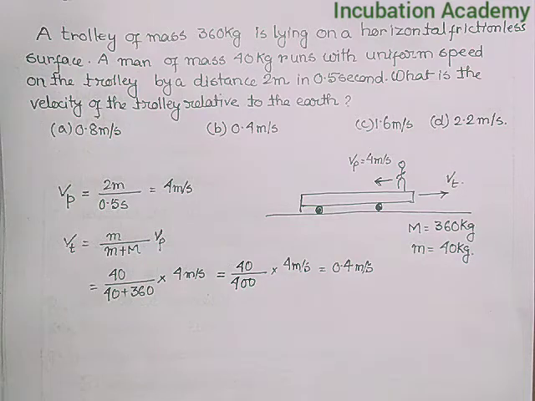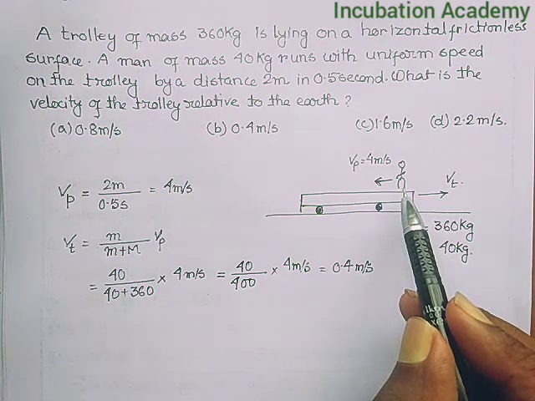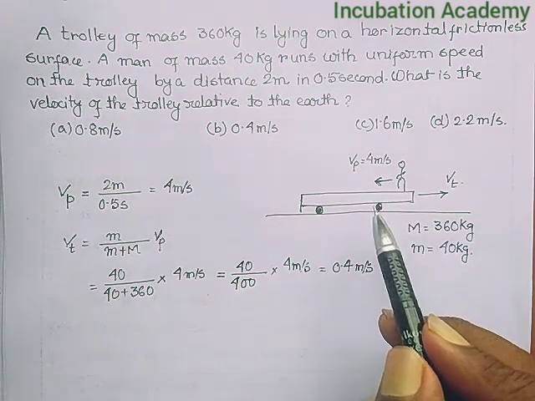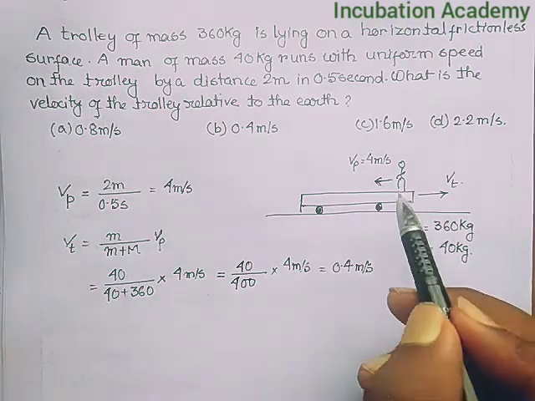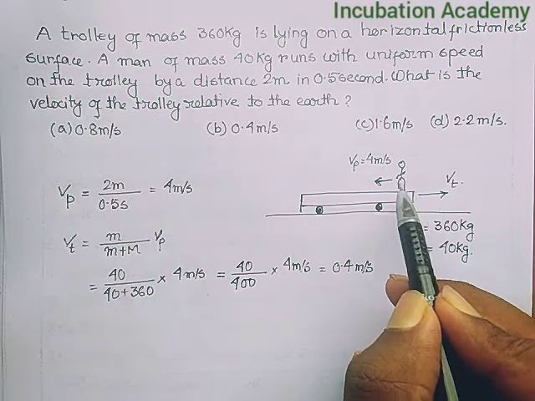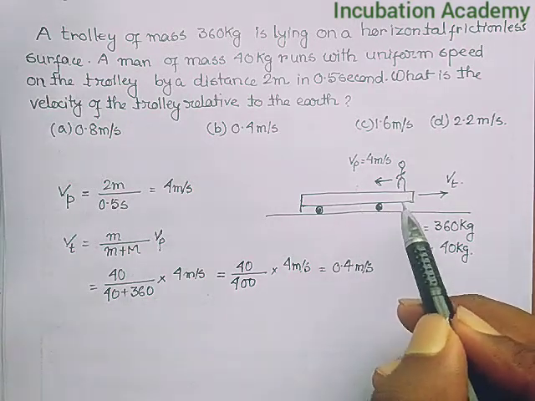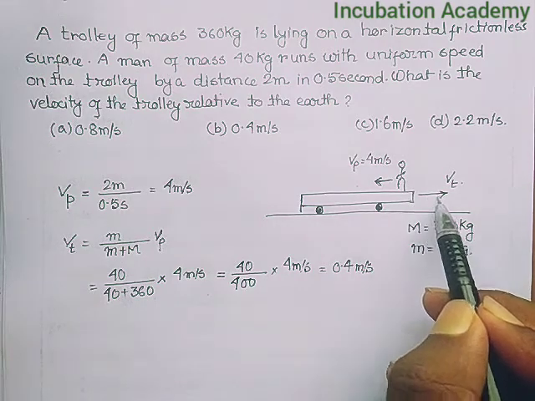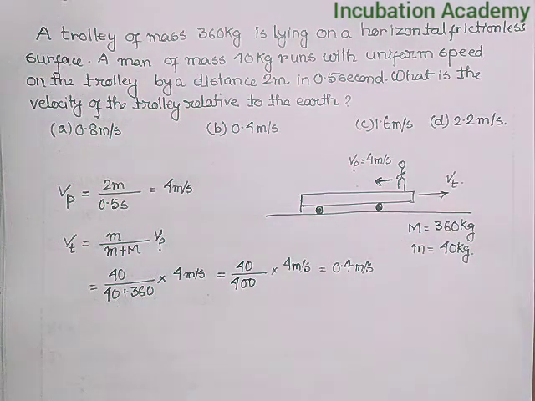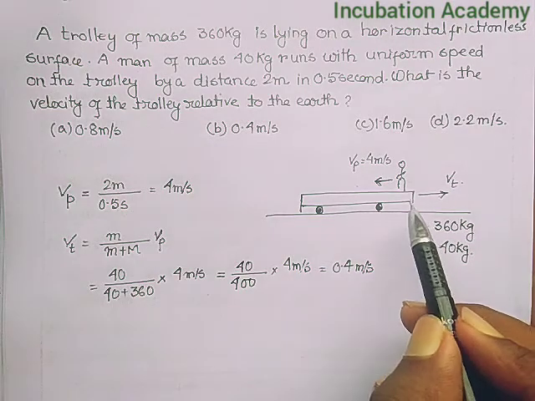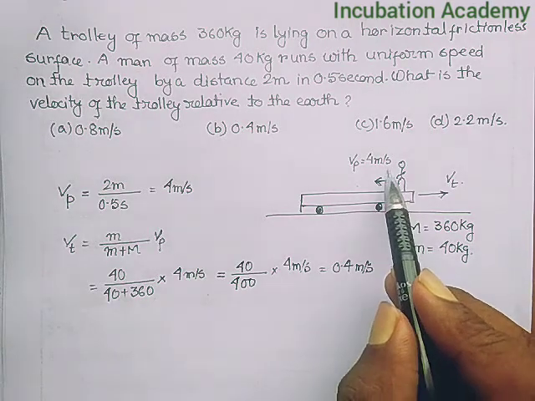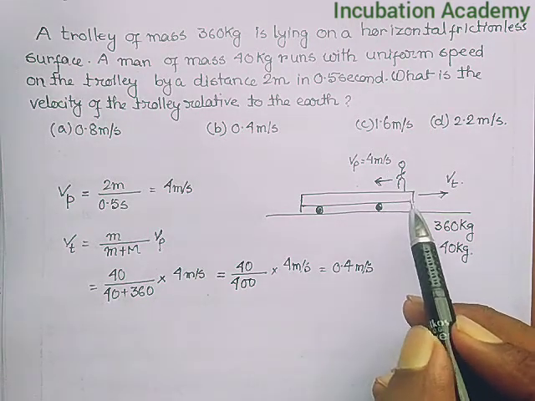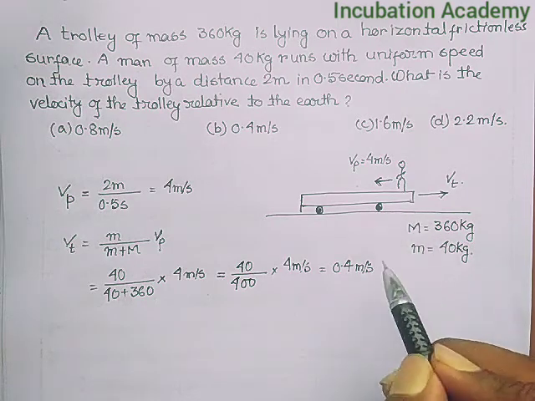So this is the velocity of the trolley relative to the earth, to keep the center of mass of the system that comprises the man who is running on the trolley and the trolley itself, that is 0.4 meter per second. And one thing I have to add here: as the man is moving from right to left, the trolley will be moving from left to right to keep the center of mass at its position. So depending on their masses, since the person is 40 kg, his velocity is 4 meters per second, but the trolley has a velocity of 0.4 meter per second.